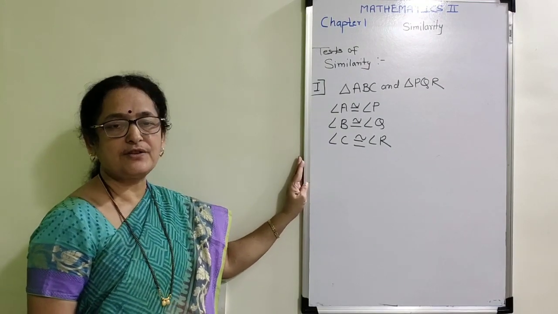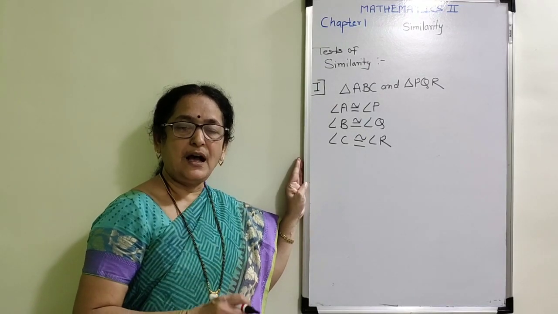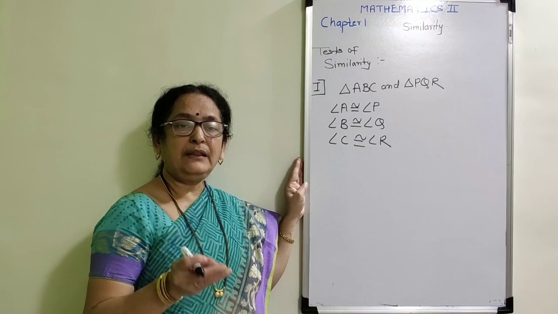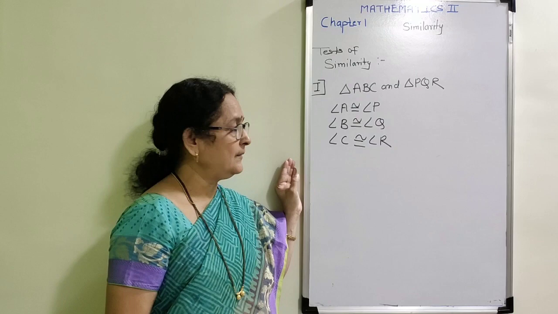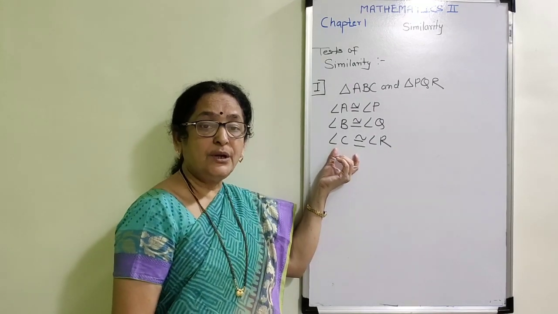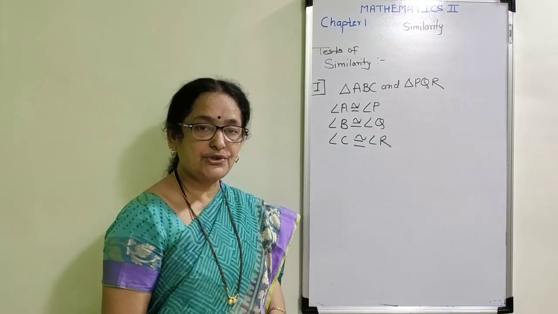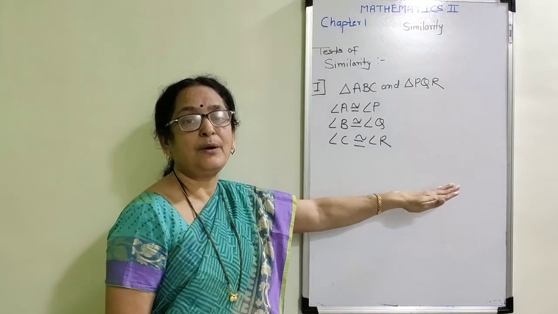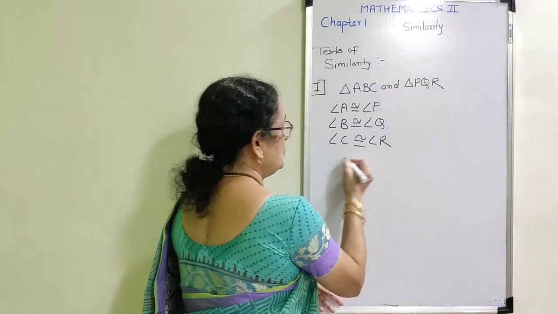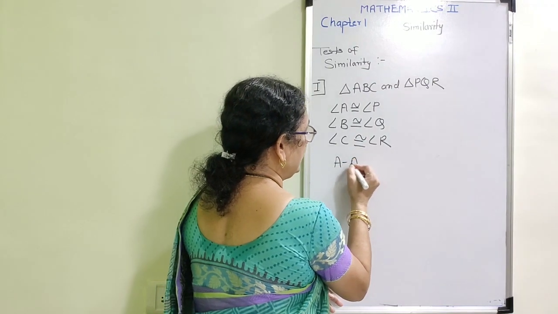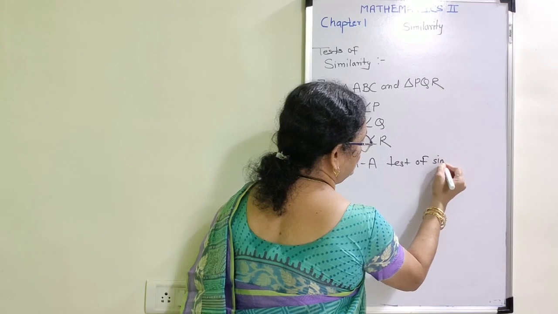Now mathematicians have proved that when all the three pairs of angles are congruent to each other, then their corresponding sides must ultimately be in proportion. That means there is no need to prove that the sides of these two triangles are in proportion. They are ultimately in proportion, and therefore this test is known as the angle test of similarity.